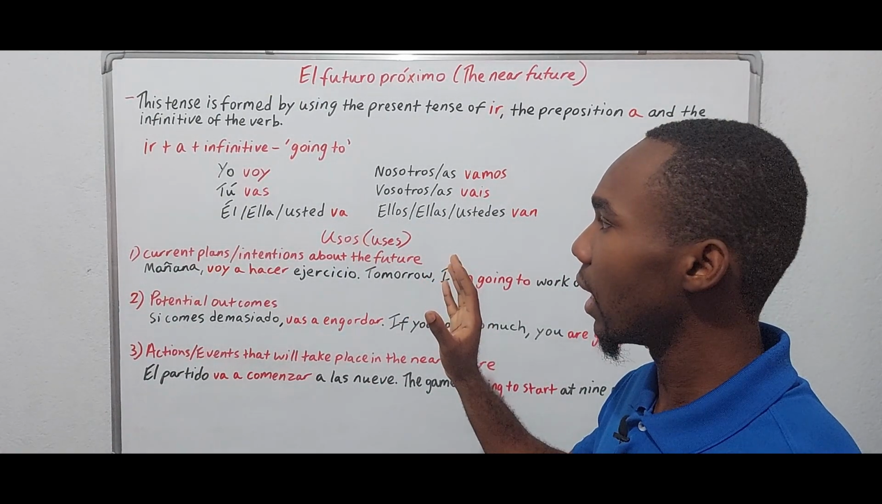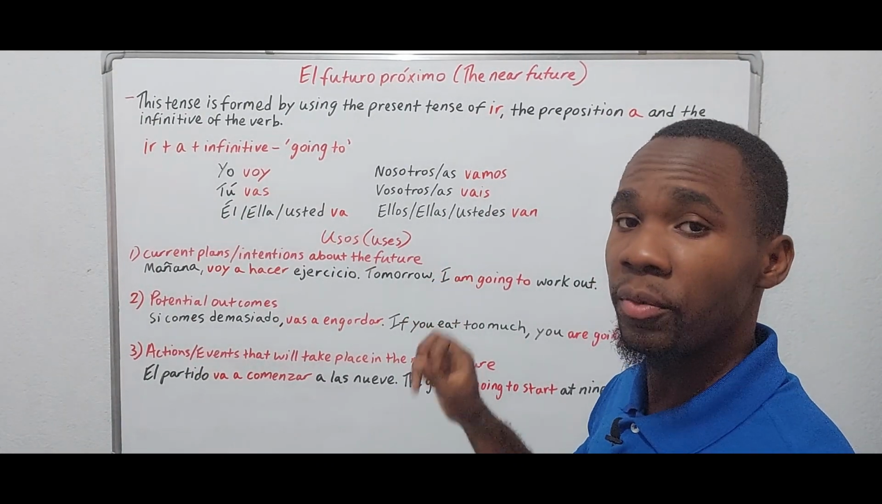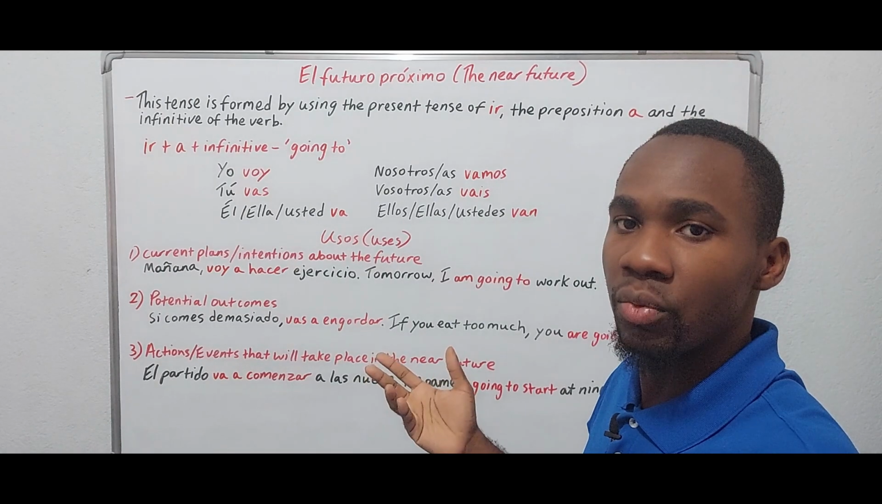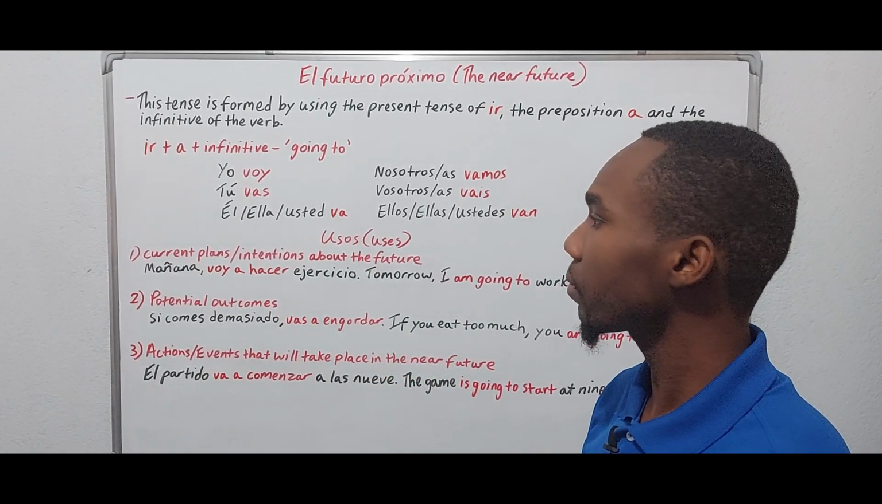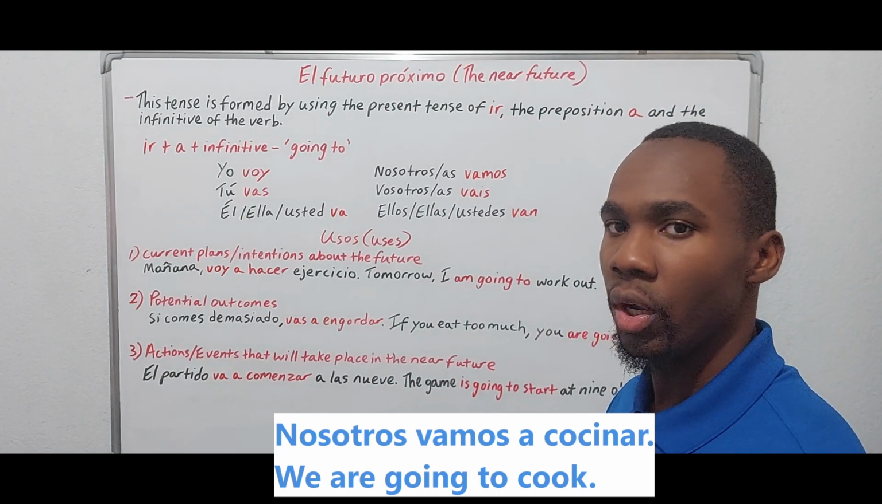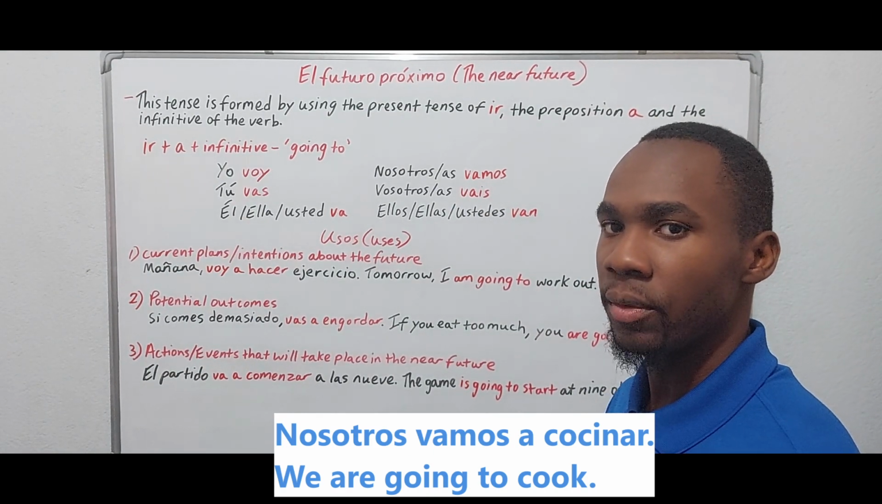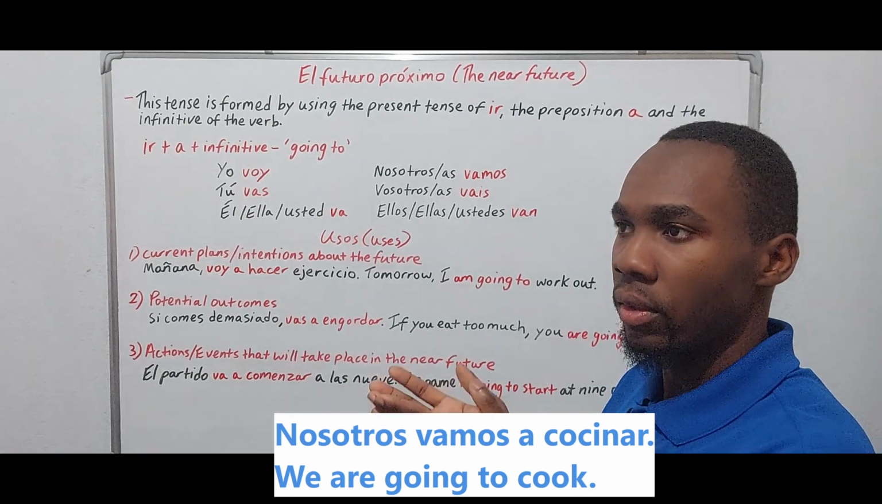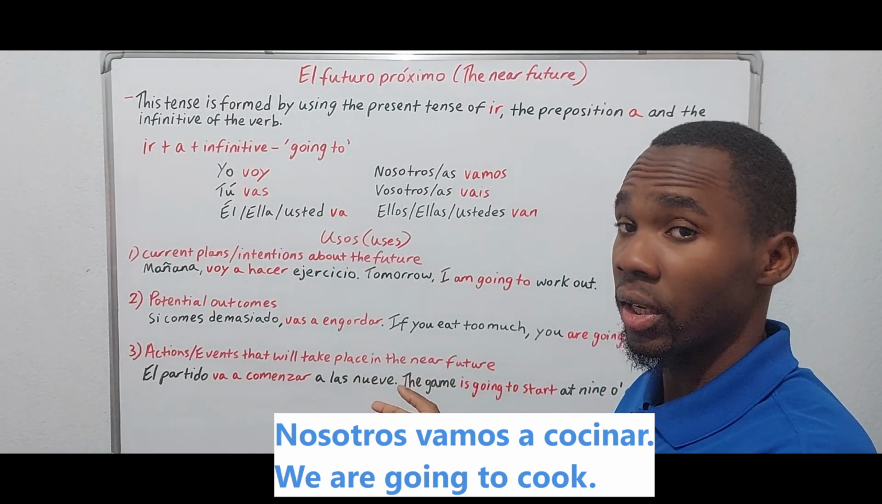So let's look at the uses. But before we get into the uses, let's look at one or two examples, right? Nosotros vamos a cocinar. We are going to cook. You see? So we have vamos, which applies to nosotros. We have a, and then we have cocinar, which is to cook.